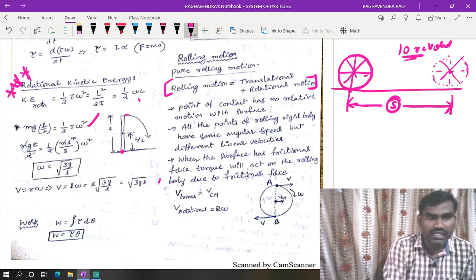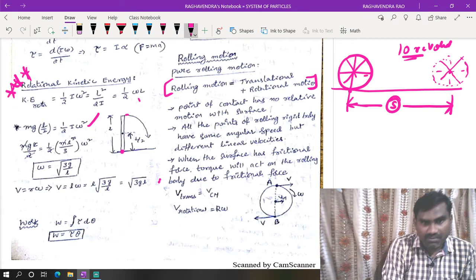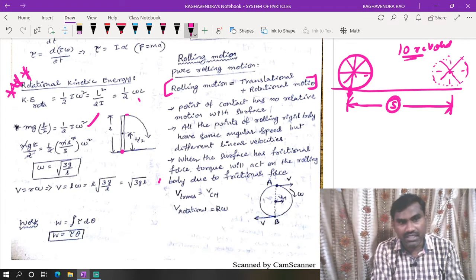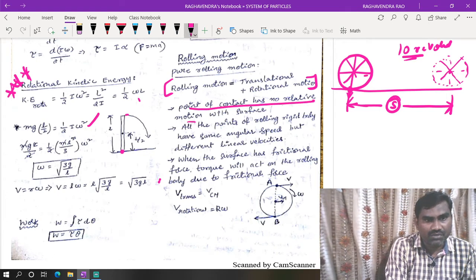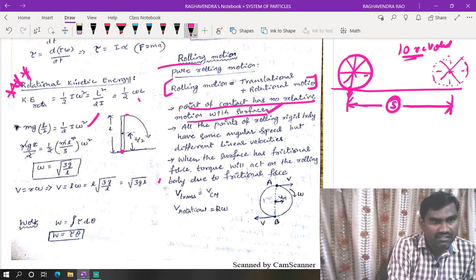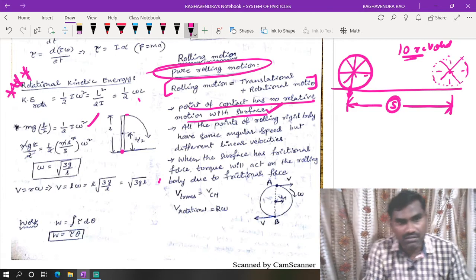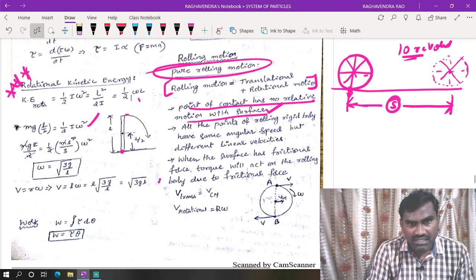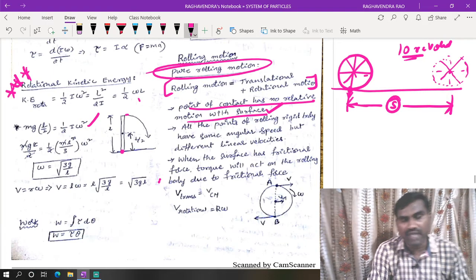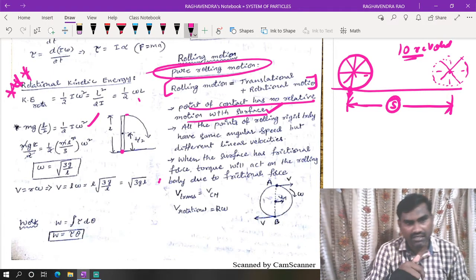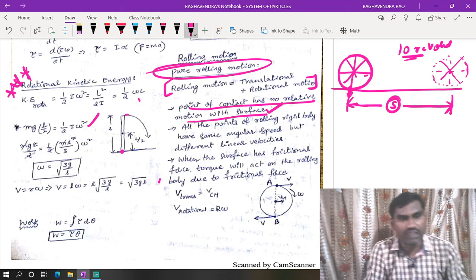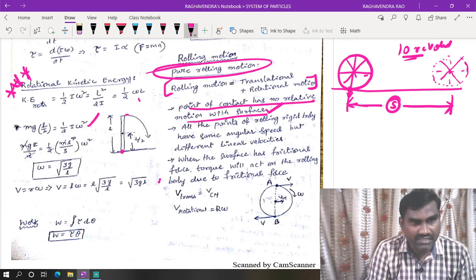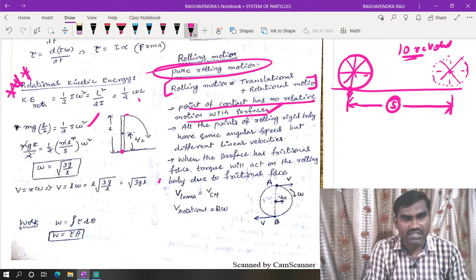Where we are talking about rolling motion, at the point of contact, at that particular instant of time, there is no relative motion with respect to the surface. So the point of contact has no relative motion with respect to the surface in the case of pure rolling motion. If it is in pure rolling, it moves forward smoothly, which means the point of contact has no relative motion with respect to the surface.